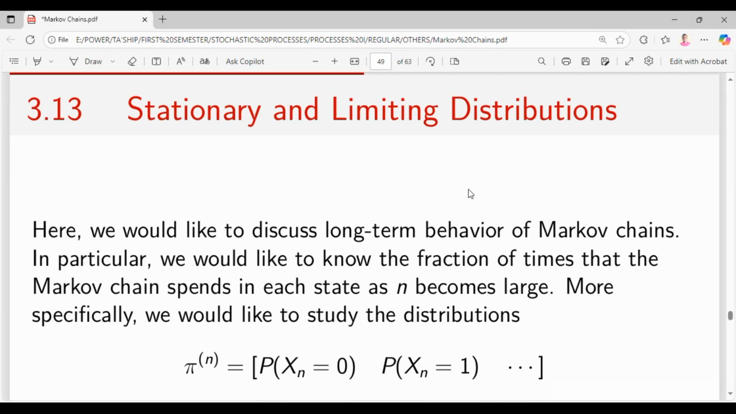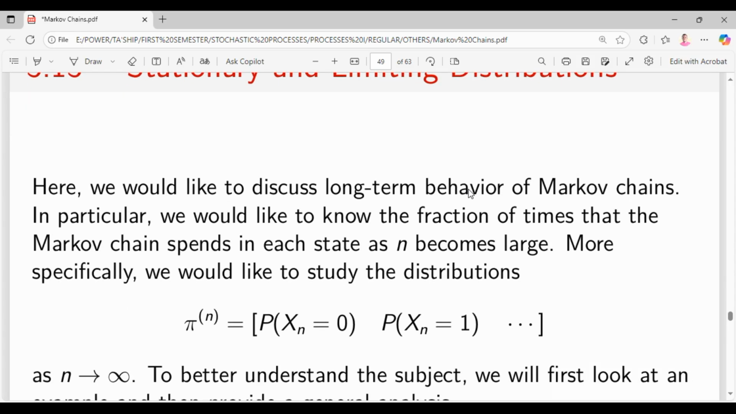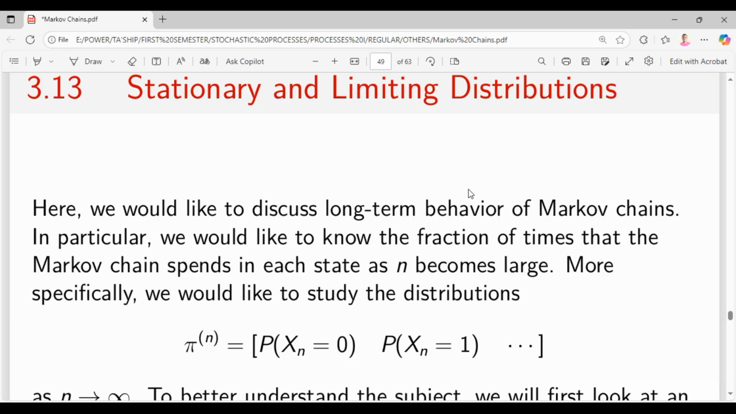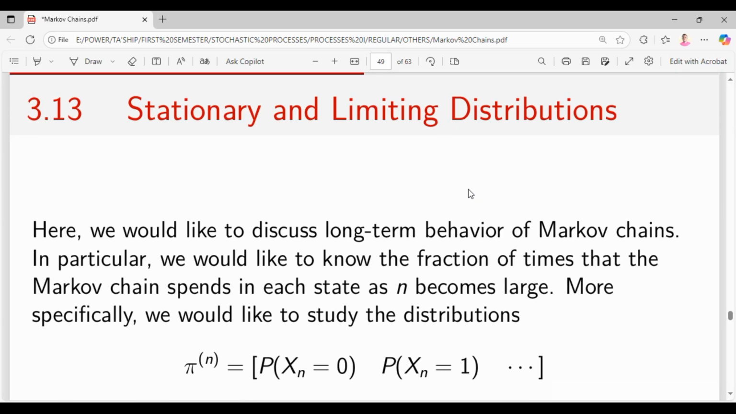Alright, welcome back. In this video, we are going to look at stationarity and limiting distribution, or in other words, the stationary and limiting distribution. When you hear stationary and limiting distribution, we would like to look at the long run behavior of the Markov chain.